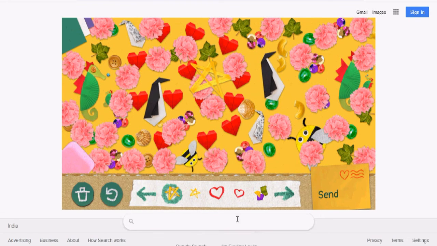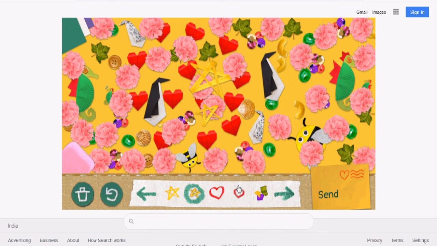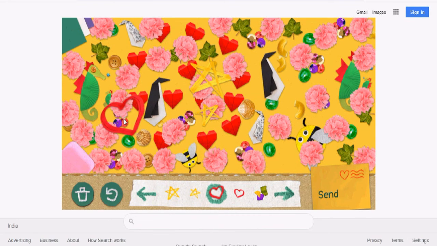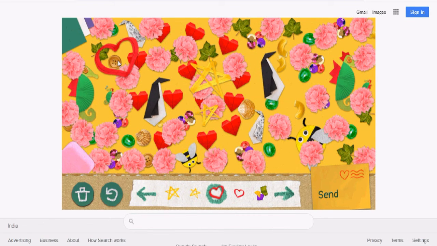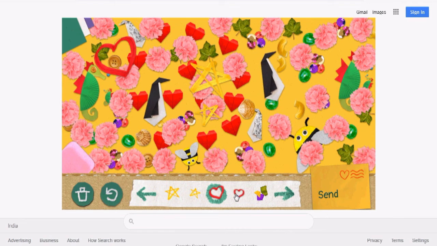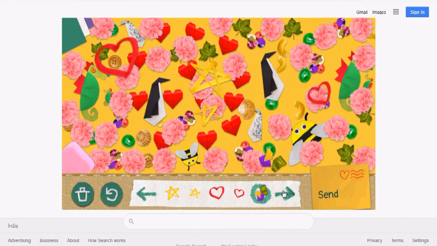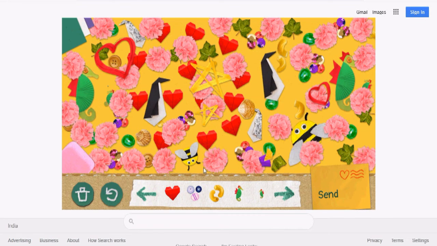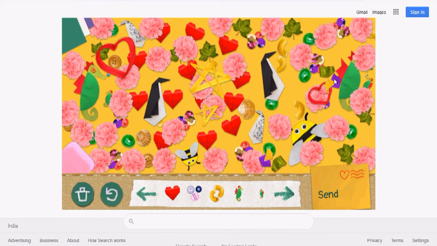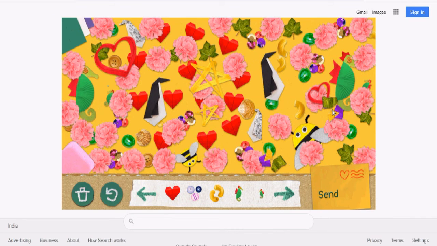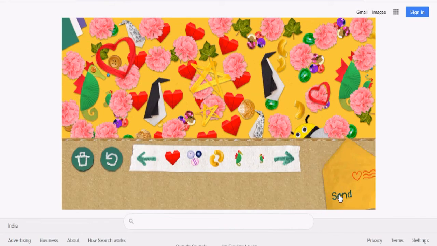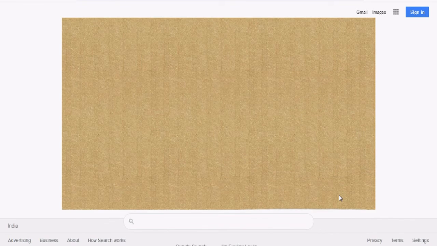This is the star, this is also a small star, this is the heart, this is a small heart, this is the candle, and in this way you make this doodle. Suppose this is the final doodle in this picture, and now you just send it. Click on the send button.